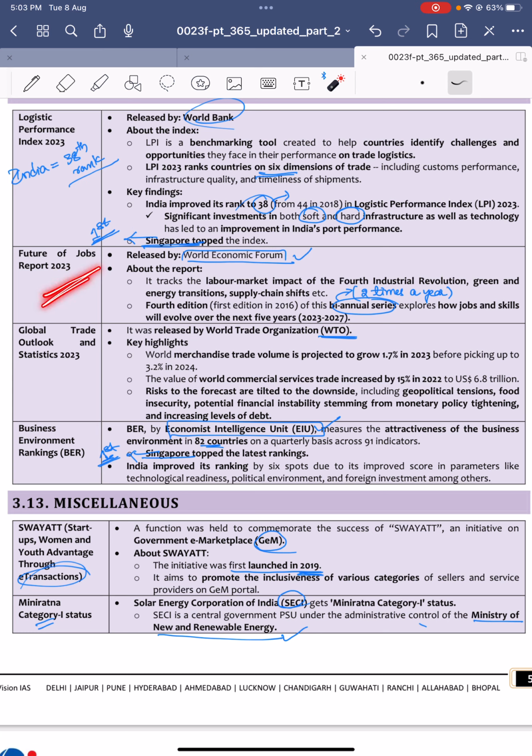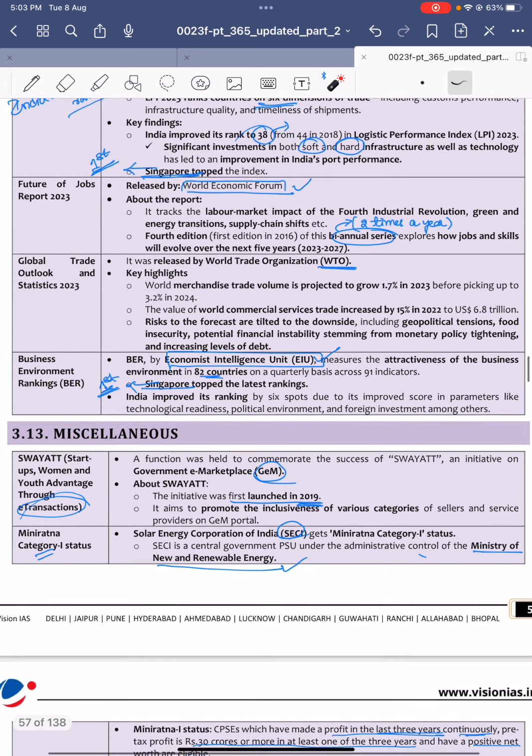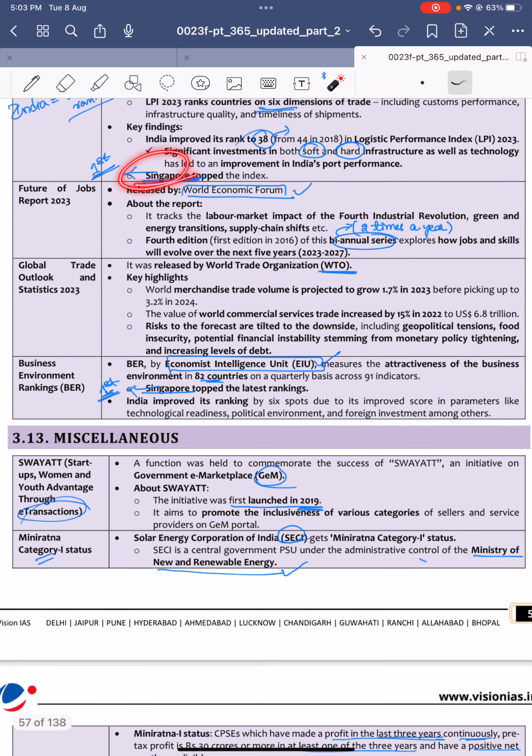Next, future of the jobs report. Similar to this index, in India the Ministry of Commerce releases another index called the LEADS Index, which is released once every 2 years. Next, this Logistics Performance Index by the World Bank: rank is 38th, first is Singapore. That's it. These things need to be remembered.